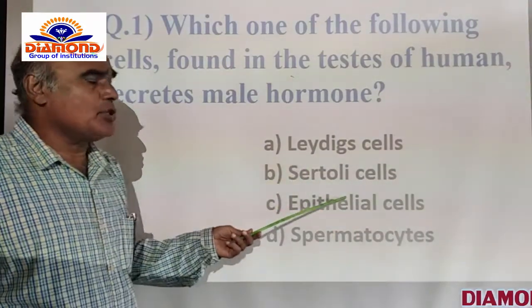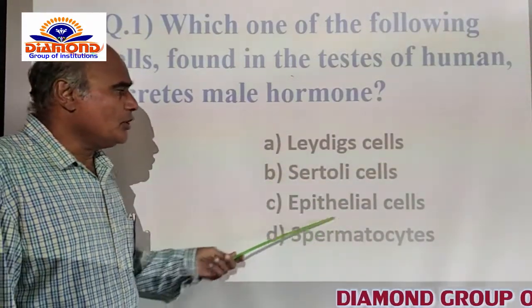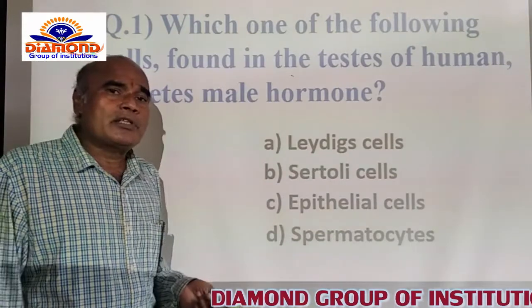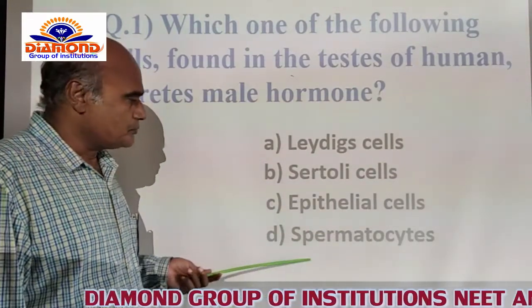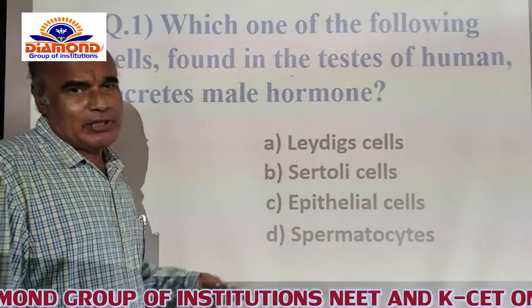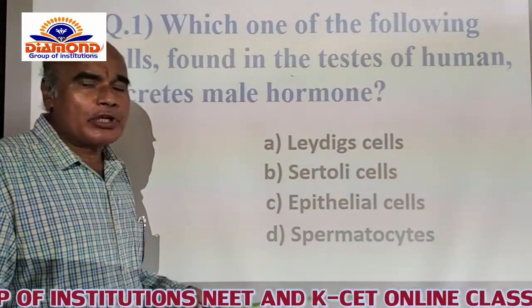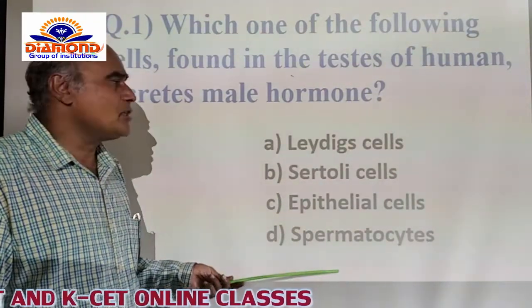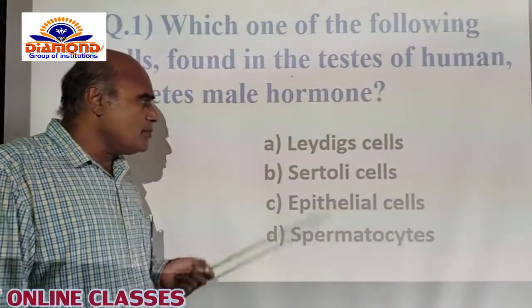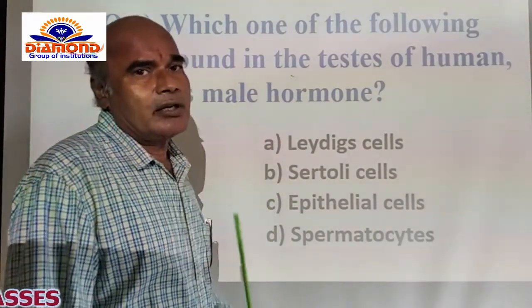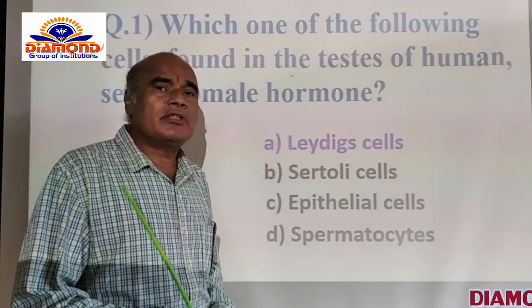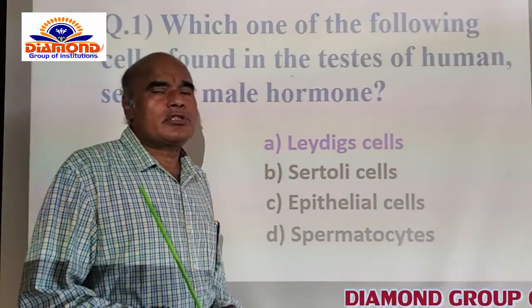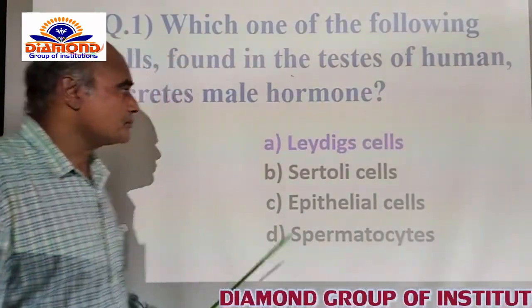And B, the Sertoli cells, what I said now. Epithelial cells are present in different parts of the body. And spermatocytes are differentiated into 2 types, primary spermatocytes and secondary spermatocytes. Now among ABCD, the Leydig cells are the correct option for this. They are present in the testis to secrete the testosterone hormone itself.